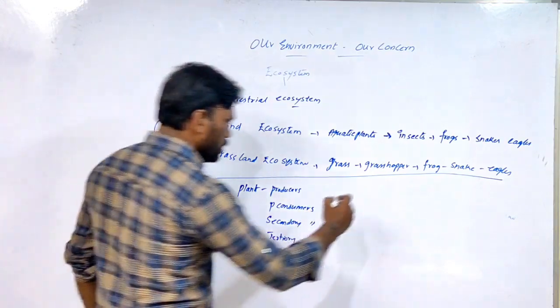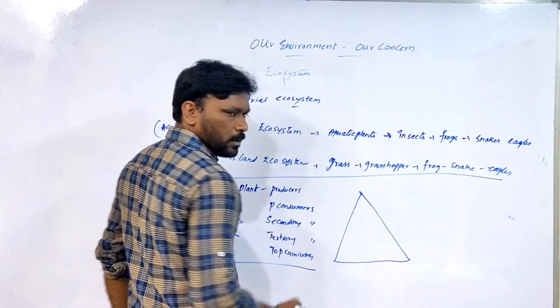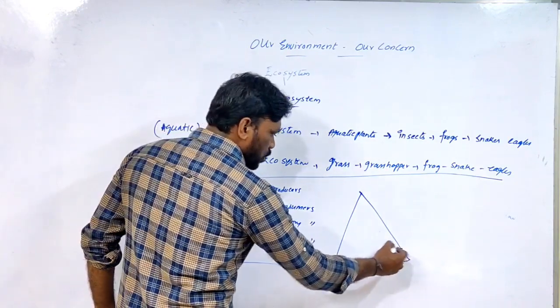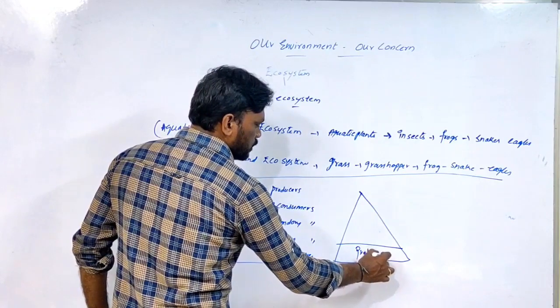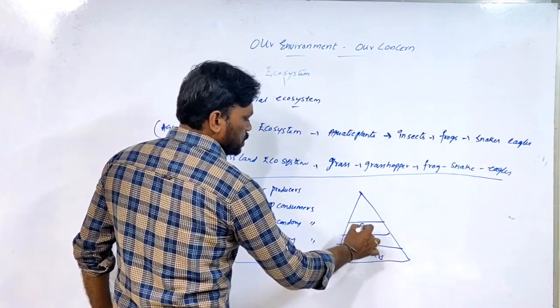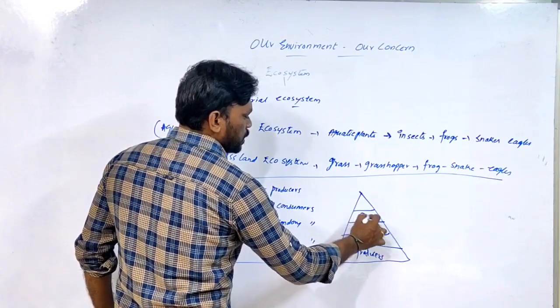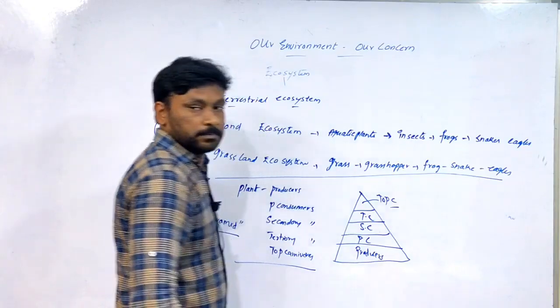How are they? Like this pyramid. The base of the pyramid always starts with the producers. Next, primary consumers, secondary consumers, tertiary consumers, and at last top carnivores.